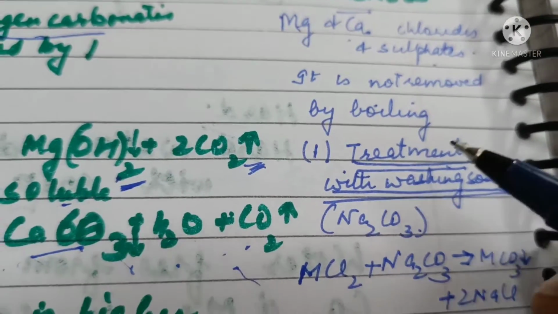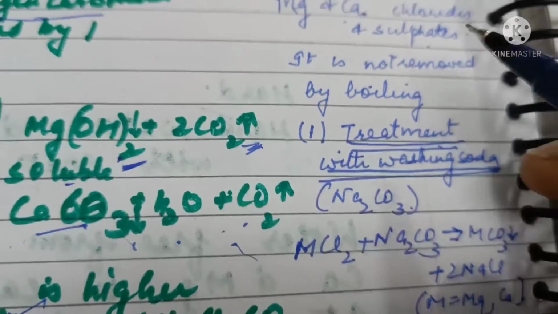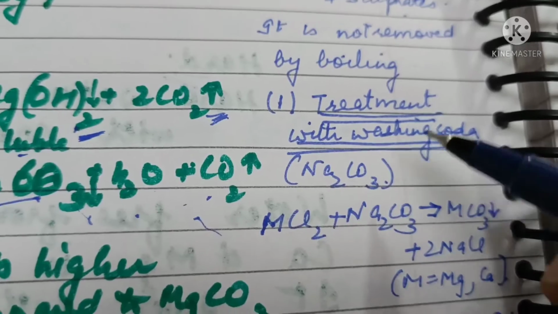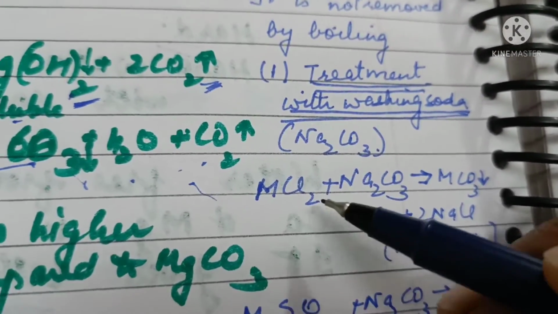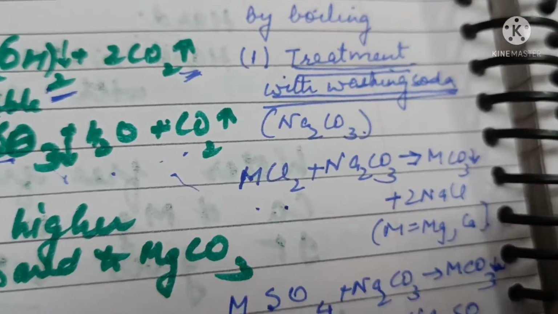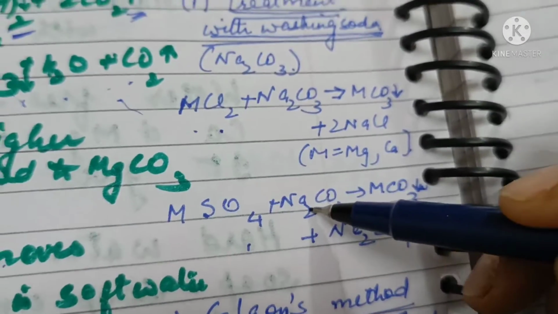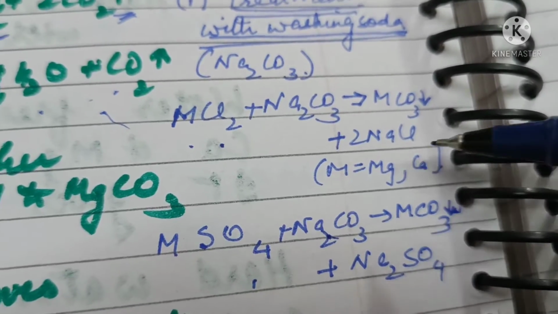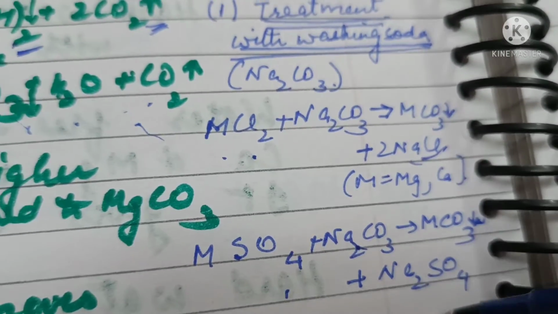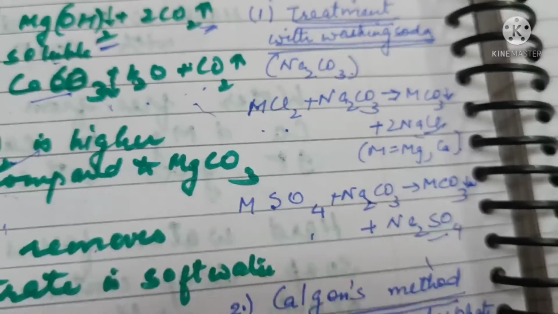The methods that can be used for removing permanent hardness are: number one, treatment with washing soda or sodium carbonate. The chlorides or sulfates will react with sodium carbonate to form precipitates, which can be removed along with sodium salts, which do not cause hardness.